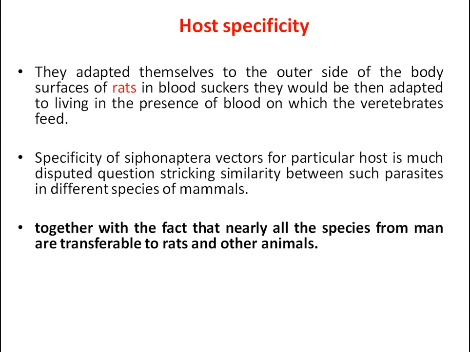Here there is a complexity where the same type of favorable environment will be present in closely related species of the host.